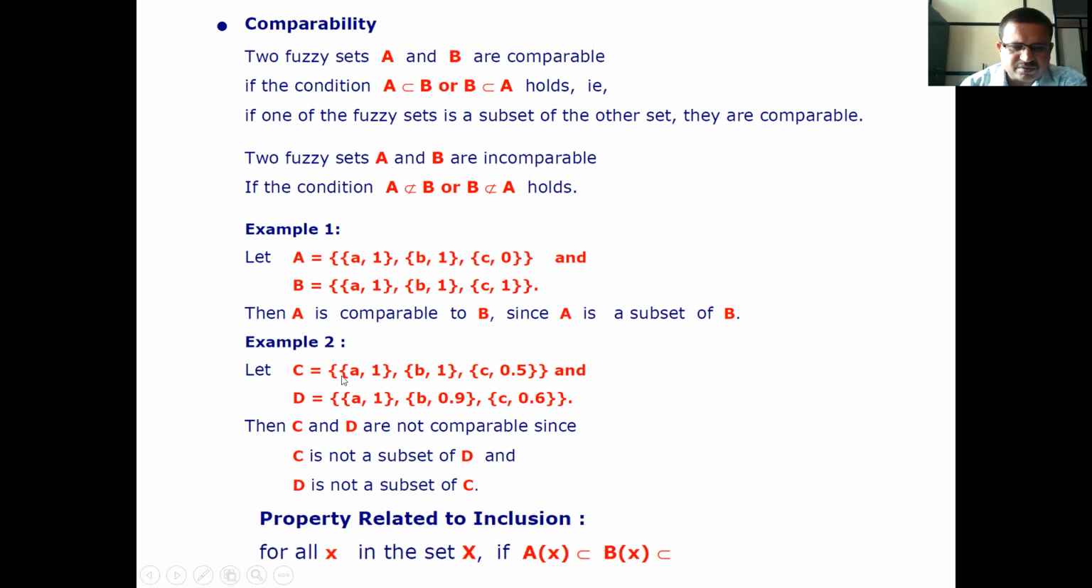Now, example 2. Set C is equal to a set of A1, B1, C.5, and set D is equal to a set of A1, B.9, C.6. Now, C and D are not comparable, since C is not a subset of D and D is not a subset of C. Property related to inclusion: for all small x in the set capital X, if A of X is a subset of B of X.